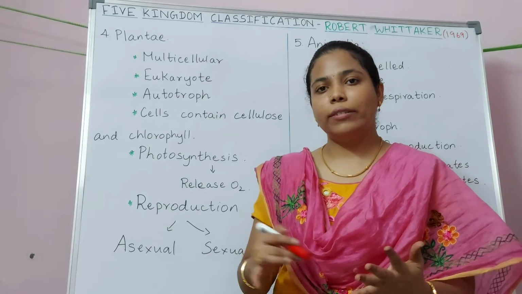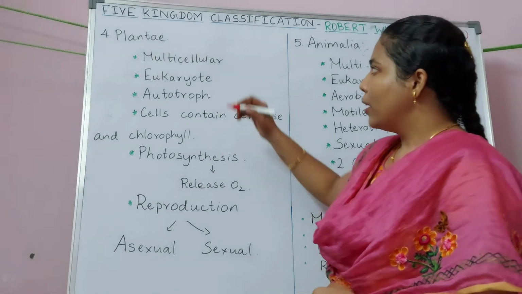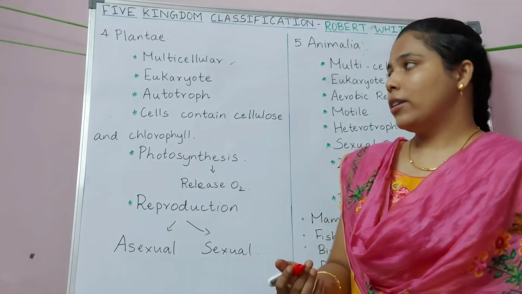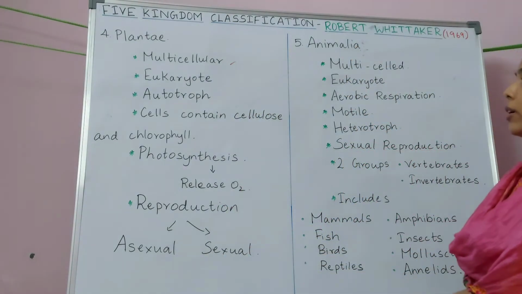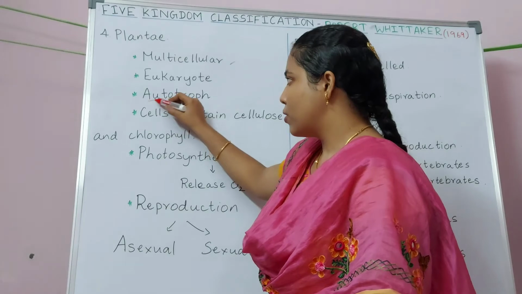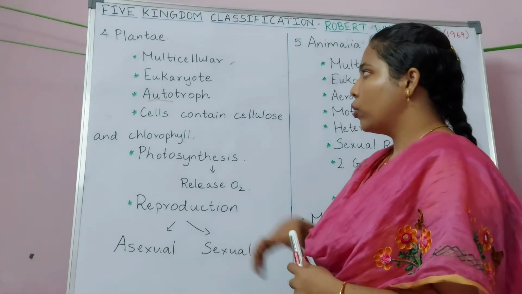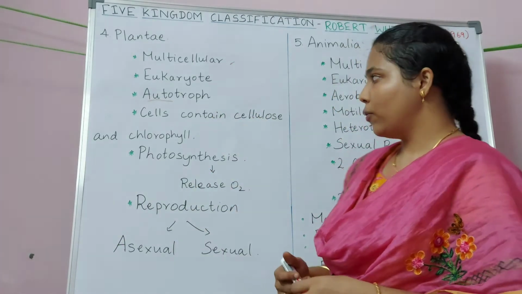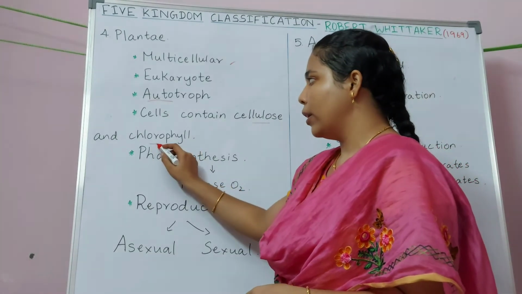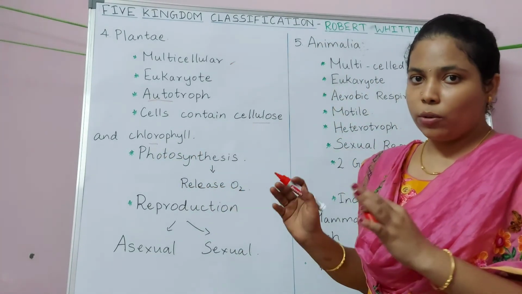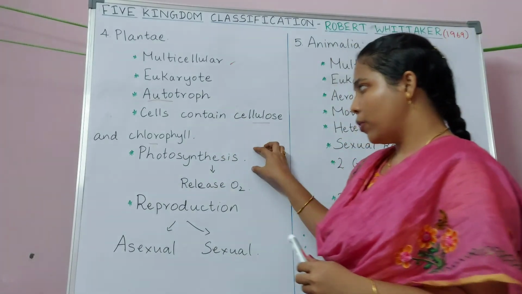Plantae includes all the trees, plants, herbs, shrubs, climbers and creepers. These are multicellular organisms and they are eukaryotic in nature, which means they have a well-developed nucleus, and they are autotrophs in nature. Autotrophs are the organisms which make their own food. They do not depend on other living creatures for their food, and they have cellulose and chlorophyll in their cell, which marks them unique from other kingdoms. And using this chlorophyll, they perform photosynthesis.